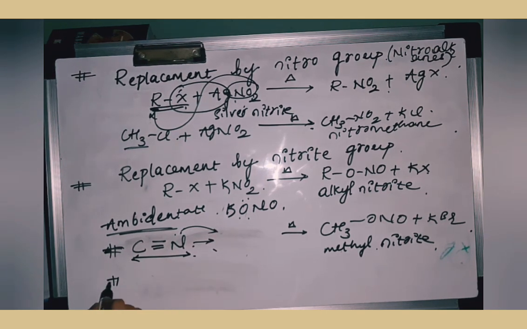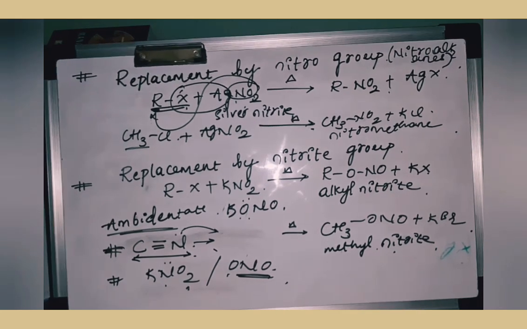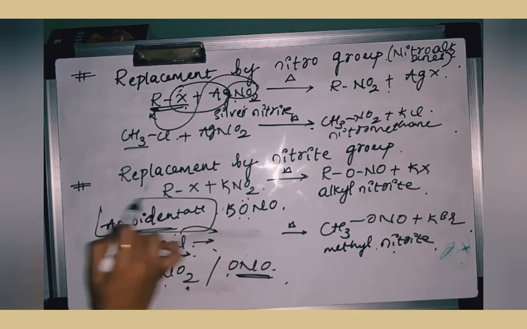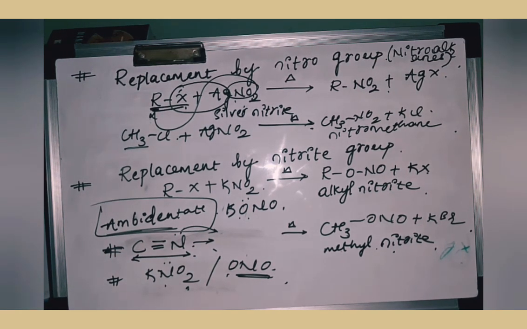The second one is this KNO2. Here N can act as a nucleophile and oxygen can also act as a nucleophile. If NO2 is acting as a nucleophile, that is N is attached to the alkyl group, then they are called nitroalkanes. If O is, then they are called nitrite. One thing you have to remember is these are examples of ambidentate ligands, because it involves two important resonance structures.